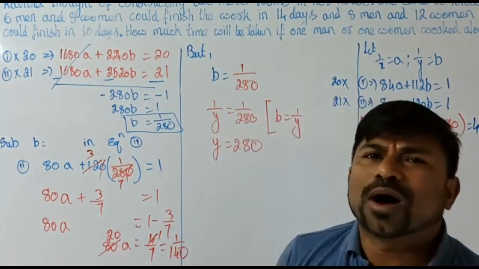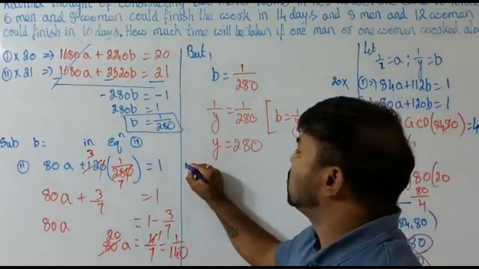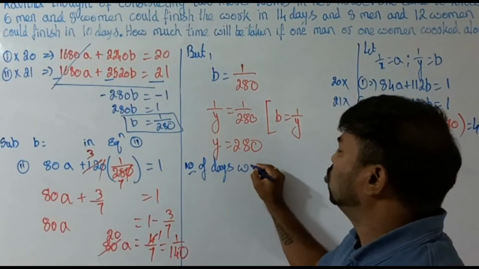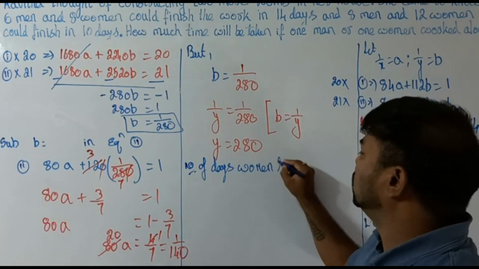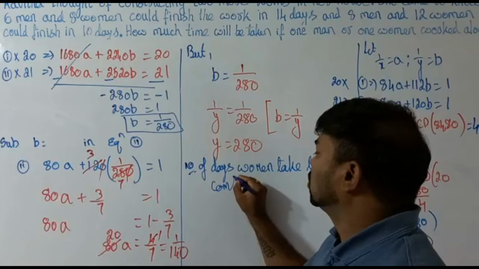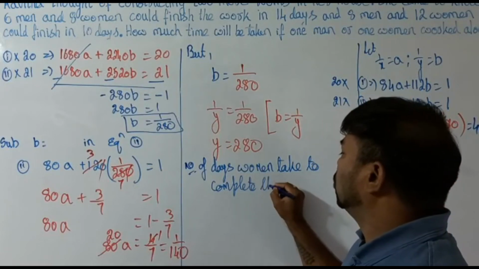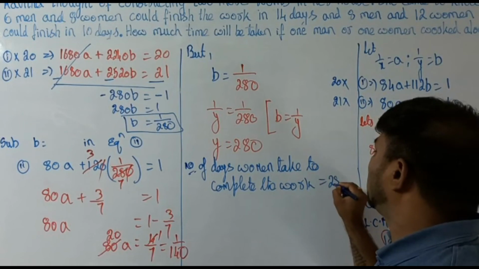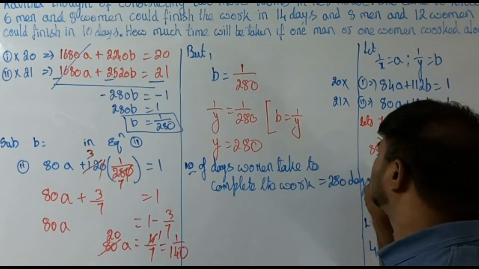Then what is y? Y is nothing but the number of days a woman takes to complete the work. If she works alone, she is going to take 280 days.